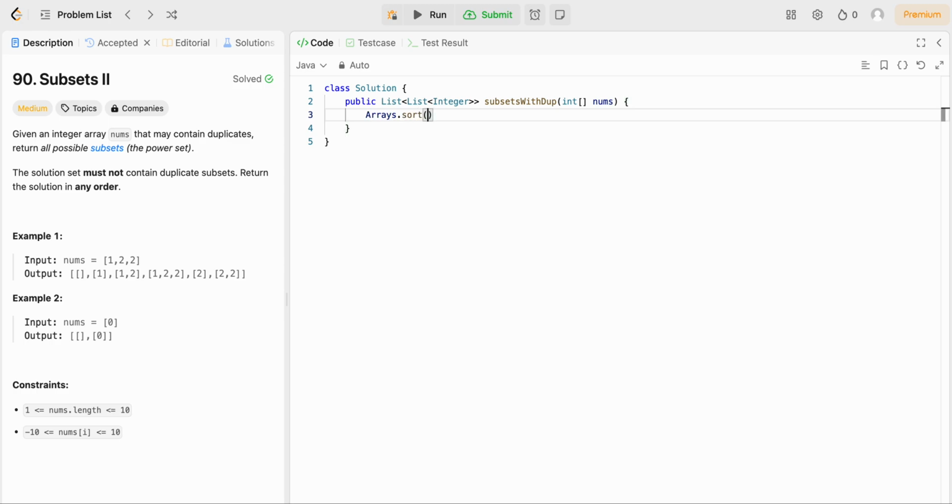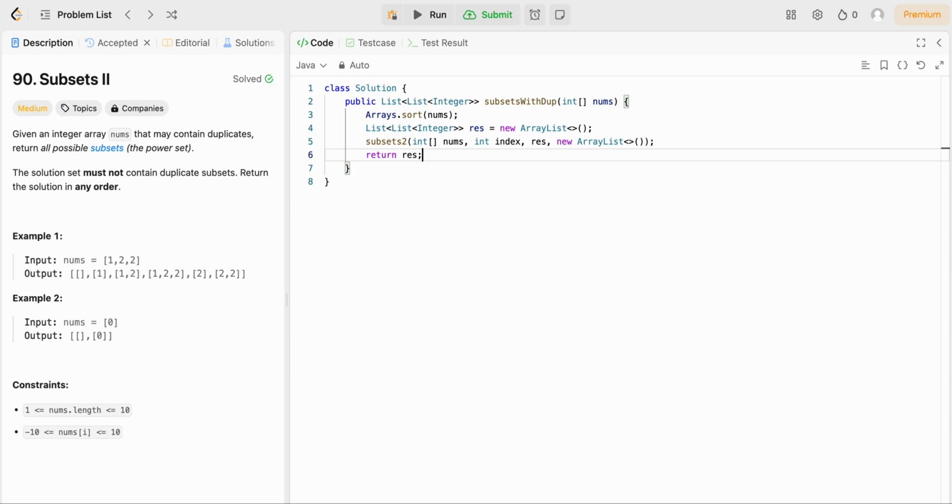This way we can have a pointer to skip all the values of the same numerical value, and we can be sure we have done that as the array is sorted. And then I'm just going to create the resulting list. A helper method is really helpful here to help with the backtracking. We're going to pass in our res, and we're going to create a new array list, which is going to be the current list at any point of time. And then at the end, we're going to return res.